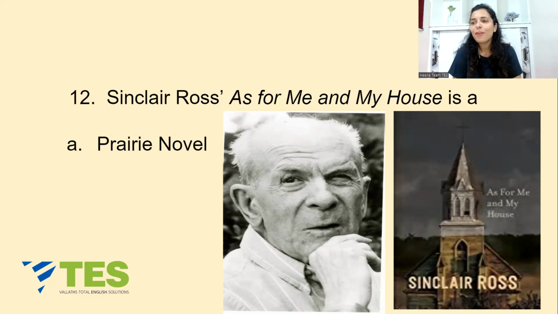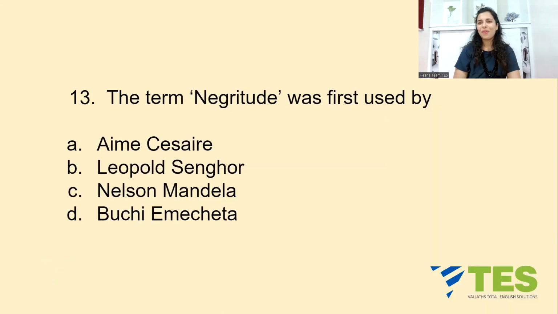Sinclair Ross was an author from Canada. He lived from 1908 to 1996. Here is Sinclair Ross on the screen, and that is the cover of the book, As for Me and My House. Do you know this about Sinclair? He was a banker. So a banker turned author is Sinclair Ross from Canada, right? Let's move on.